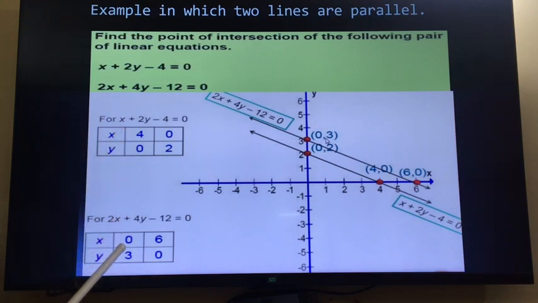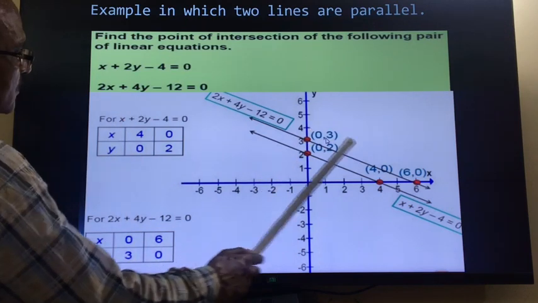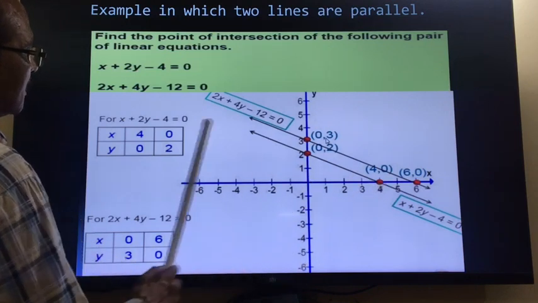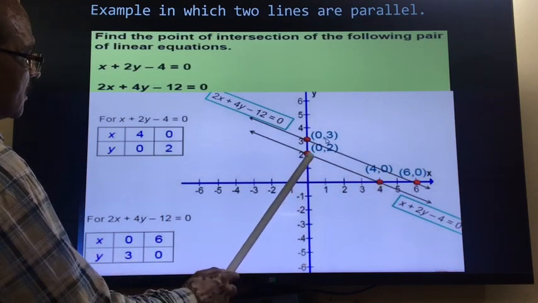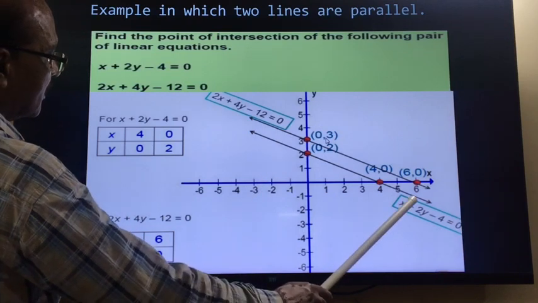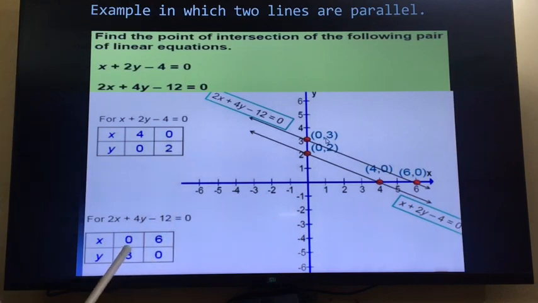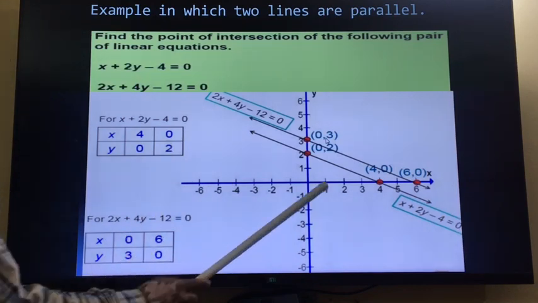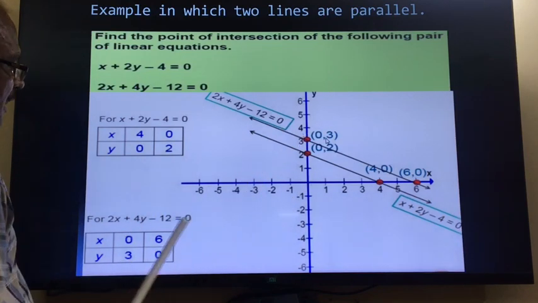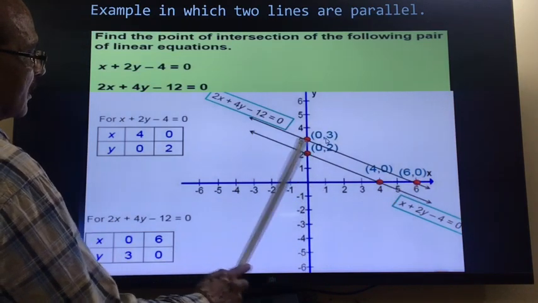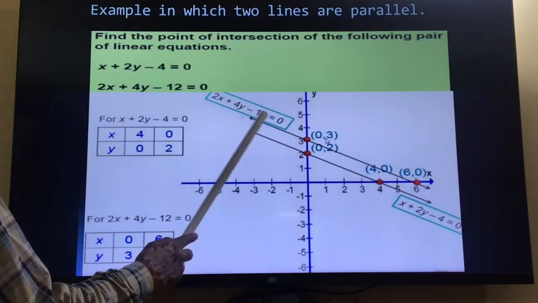Similarly, we will find two solutions for the second equation. After finding these two solutions here and here, we will mark these points. So 4 and 0, so x is equal to 4 and y is equal to 0. x is equal to 0 and y is equal to 2 is this. Then you will join, you will get one line, the first line, x plus 2y minus 4 is equal to 0. After this, by plotting these points 0 and 3, so x is equal to 0, y is equal to 3, x is equal to 6 and y is equal to 0.